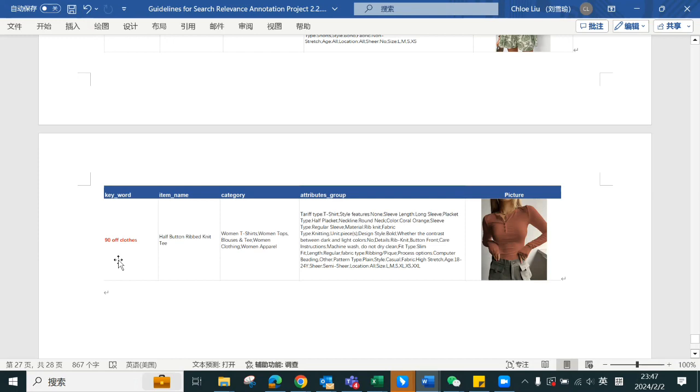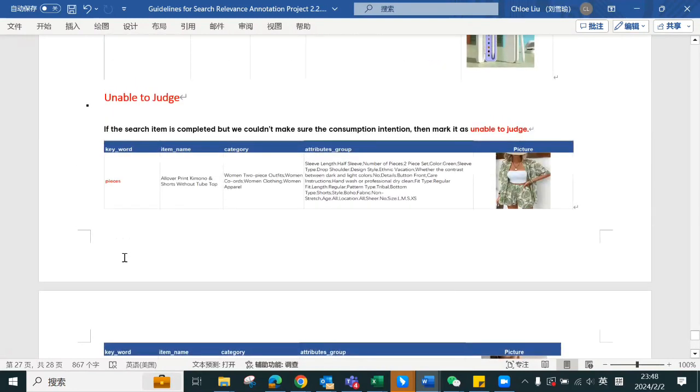There are a lot of possibilities for these phrases. We cannot make sure of it, right? We cannot guess. So if we cannot make sure of the meaning of the search item, it is hard to determine, and we can mark all these products under this search item as unable to judge. Okay, so this is unable to judge.